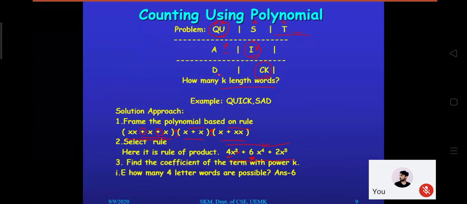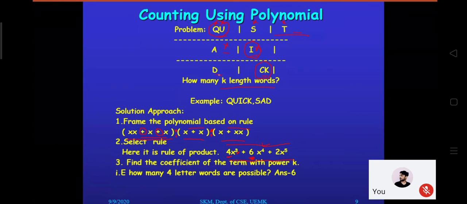Yes. So what exactly are k-length words? Like if I say k equals 3, one k-length 3 word is a 3-length word. That is SAD, sad, but SID, seed, but TAD, tad, but TID, tid. These are the k equals 3 length words. That is, 3 characters are present in your word. K equals 3 means 3 characters must be there in your word.